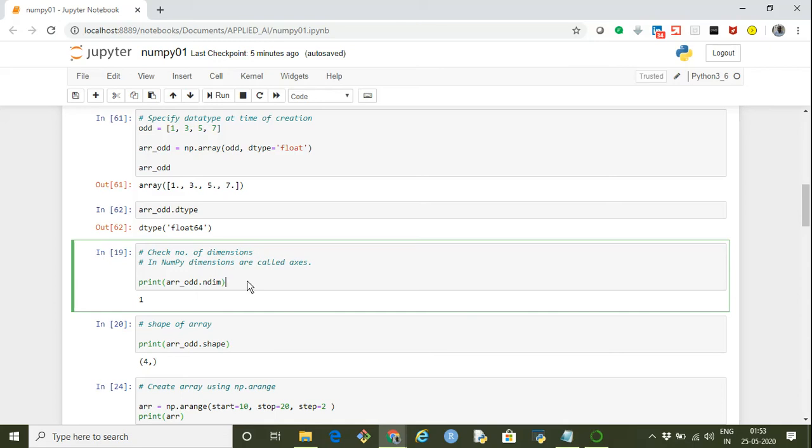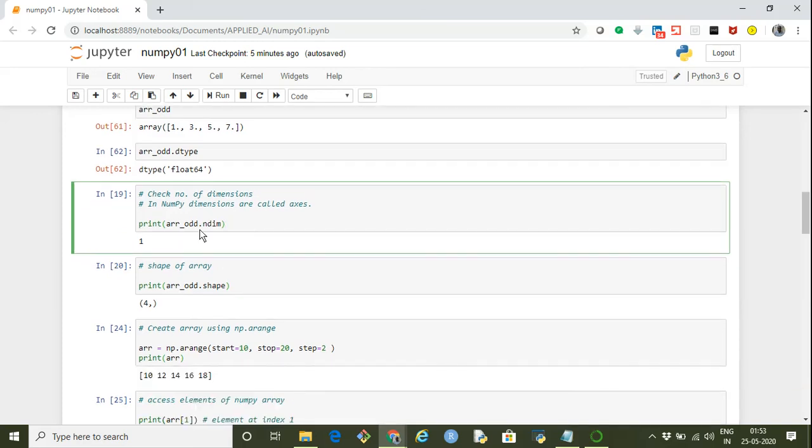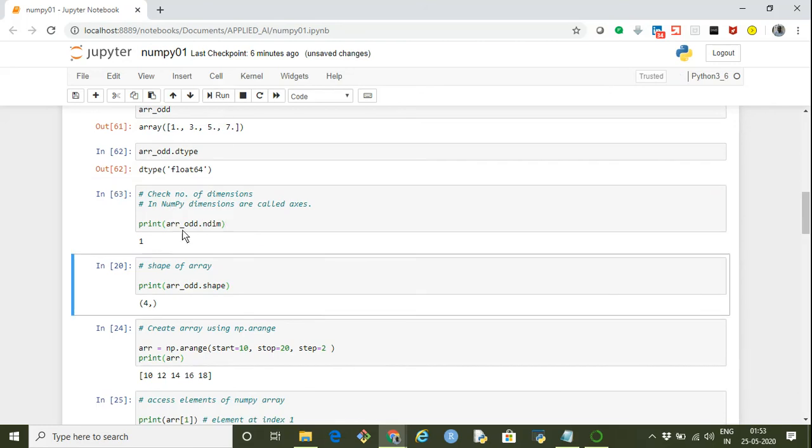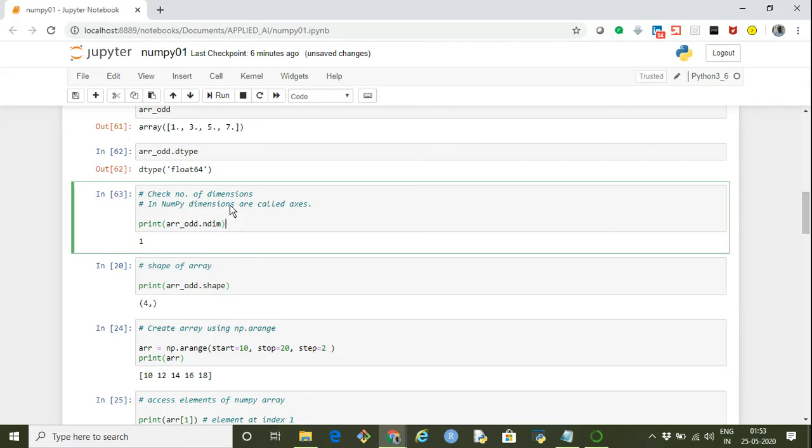Now, in an array there are dimensions because we use the term ndarray. So nd means n dimensions. Here we have created a one-dimensional array. To check the dimension of a particular array, we use ndim along with the array name. The array that we created is arr_odd. We are using .ndim, and it says 1, which means this is a one-dimensional array. Another thing is dimensions are also called axes in terms of a NumPy array. So if somebody is using the term dimension or axis, basically it's the same thing.